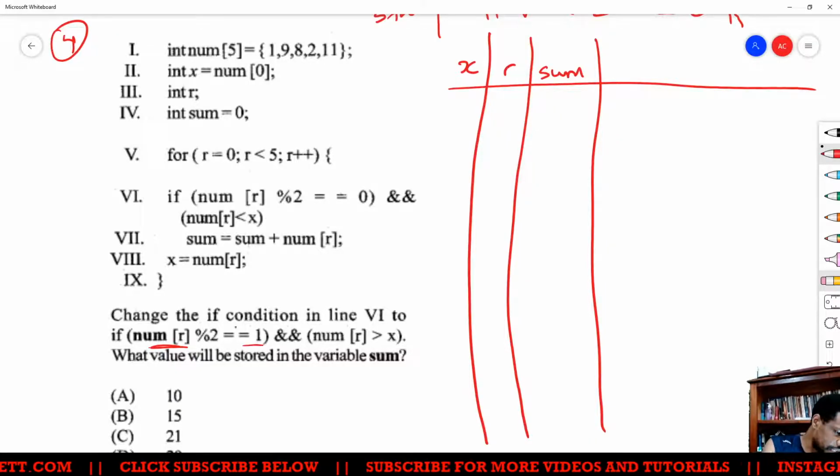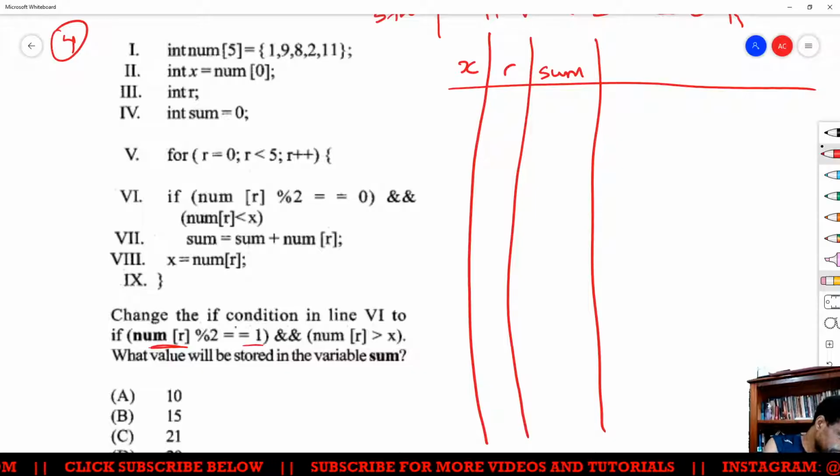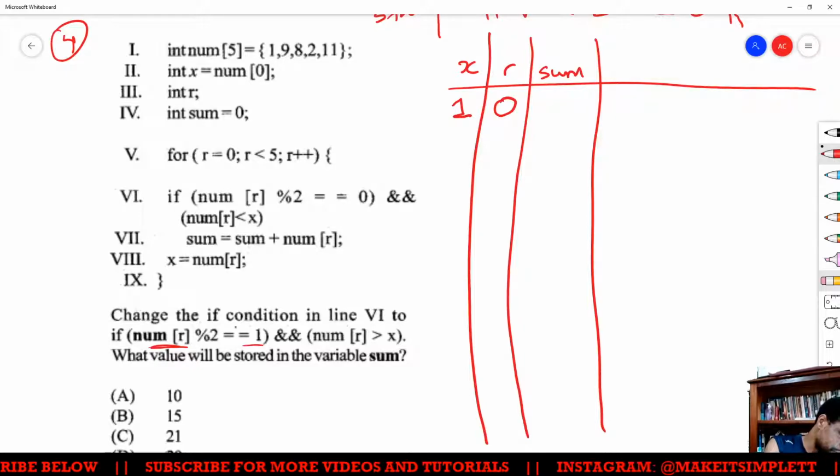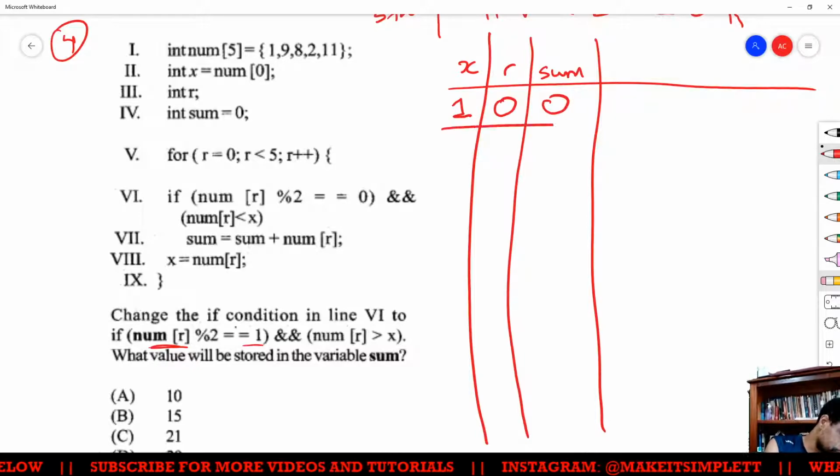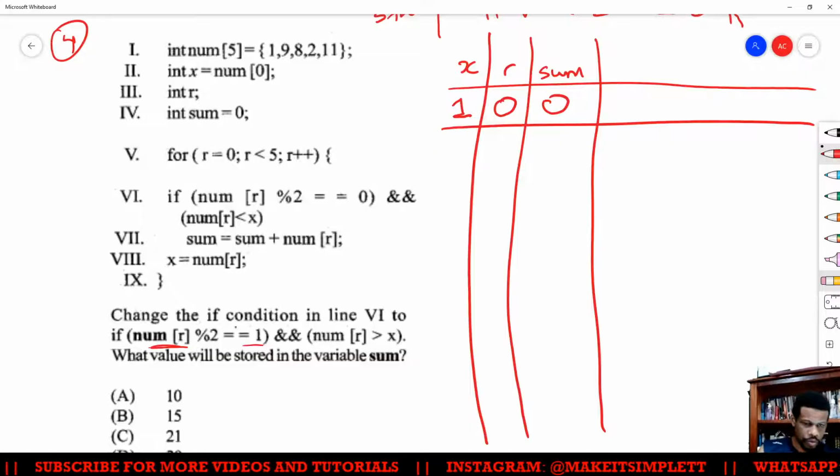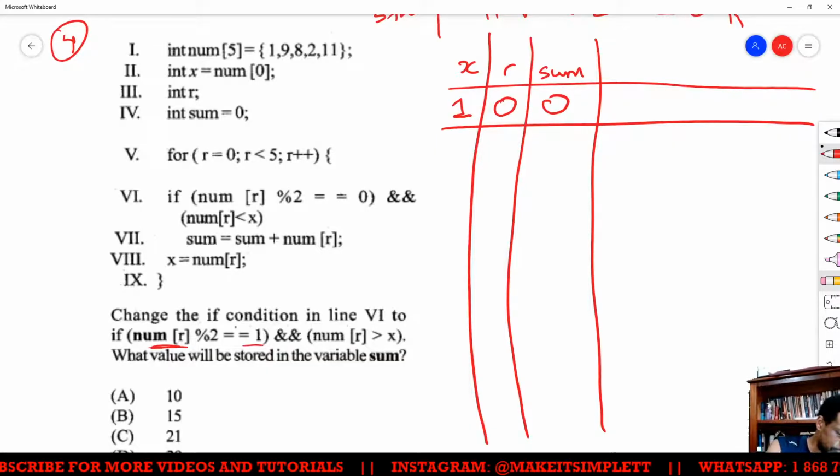So basically we're going like this: x starting off at 1, r starting off at 0, and sum starting off at 0. We know that, right?